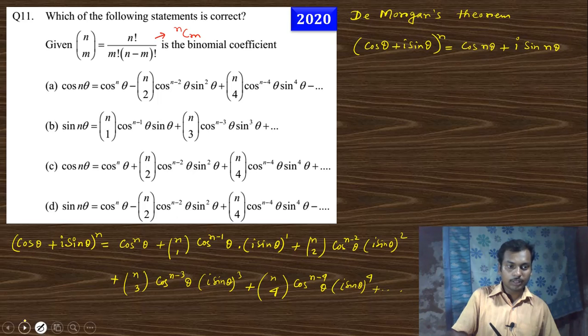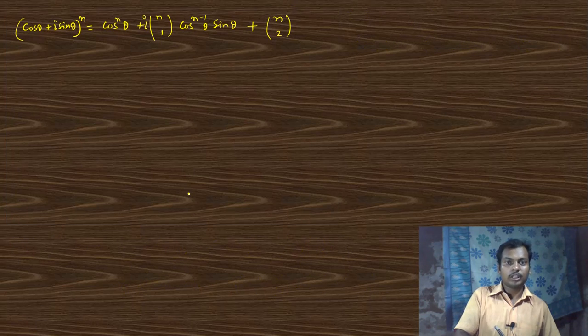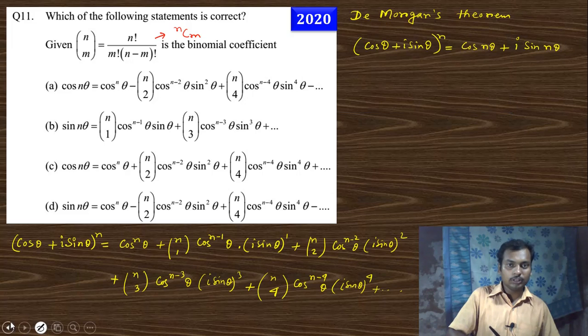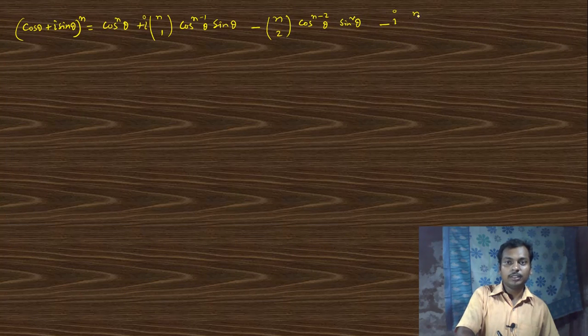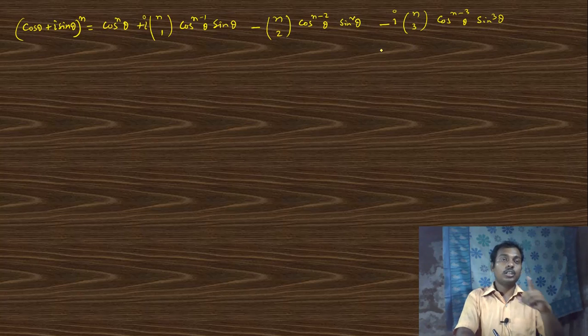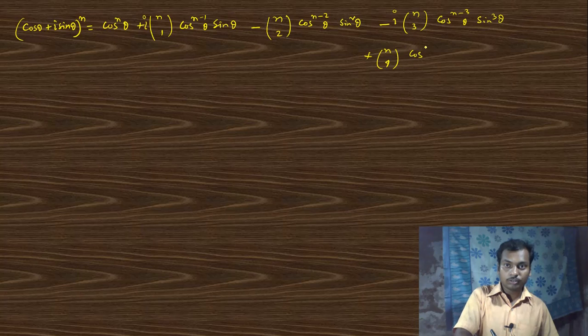I square means minus 1, so we write minus n2 cos to the power n minus 2 theta sin square theta. Then there is an i cube. I cube means minus i, so this is minus i n3 cos to the power n minus 3 theta sin cube theta. And next one is i to the power 4. I to the power 4 is plus 1, so n4 cos to the power n minus 4 theta sin to the power 4 theta, and so on.